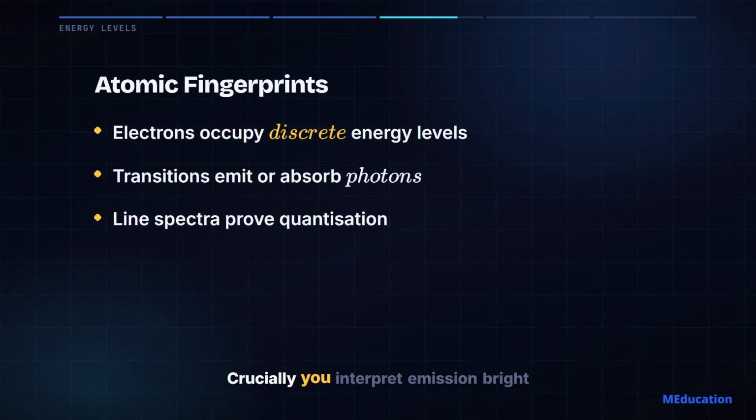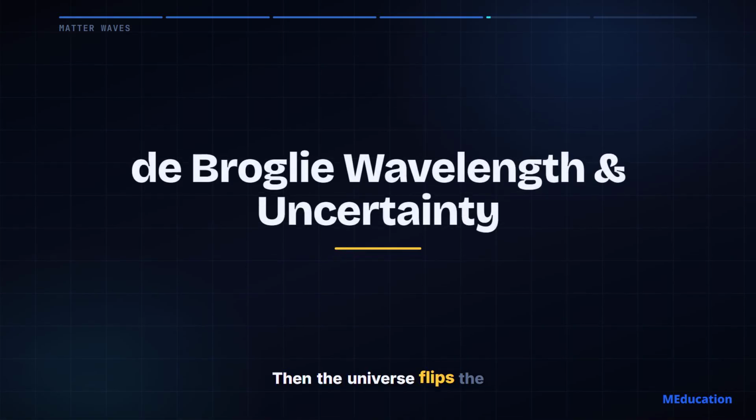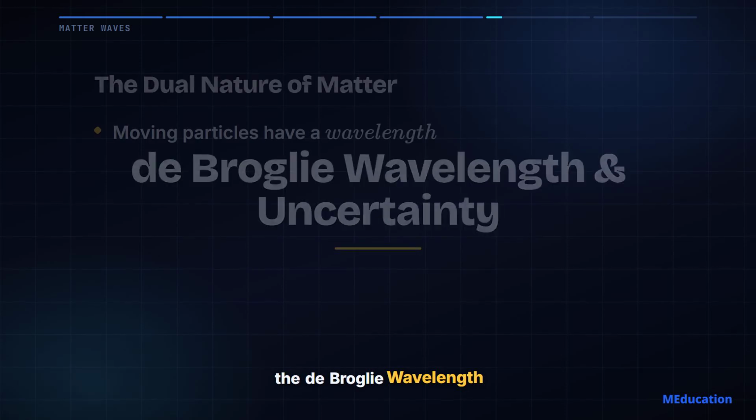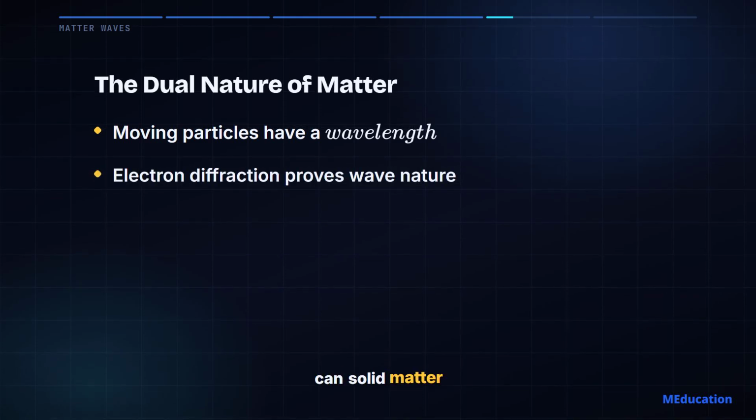Crucially, you interpret emission bright line spectra and absorption dark line spectra as direct, undeniable evidence for these discrete atomic energy levels. Then, the universe flips the script with the concept of the de Broglie wavelength. If light waves can act like particles, can solid matter, like a moving electron, act like a wave?